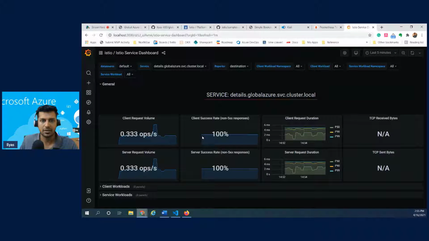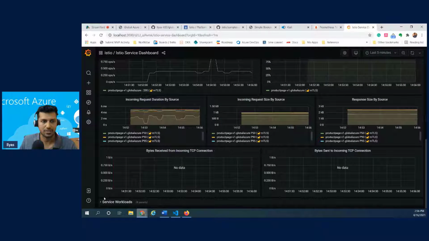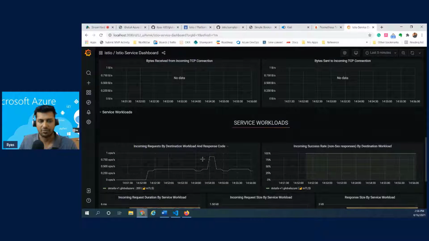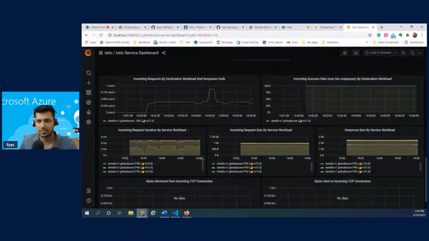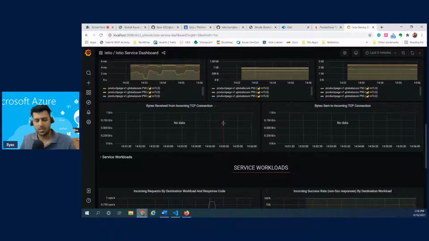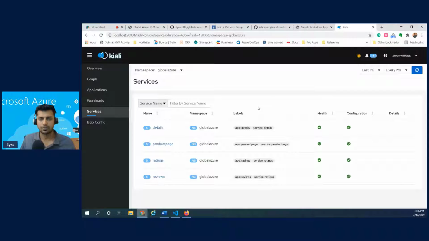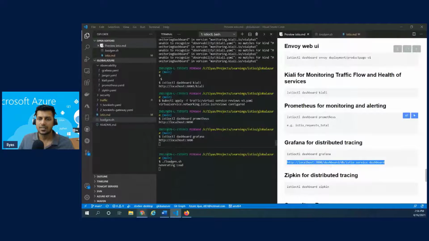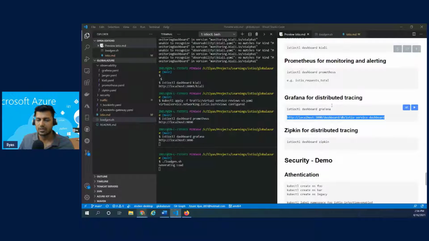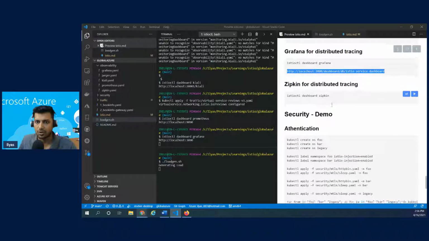Okay, so Grafana, likewise, we could see several factors and properties spanning from health, the number of requests, and how they're performing, and so on. So this is another interesting plugin that you could play with. All right, so that's observability. There are a lot more plugins that you may explore.